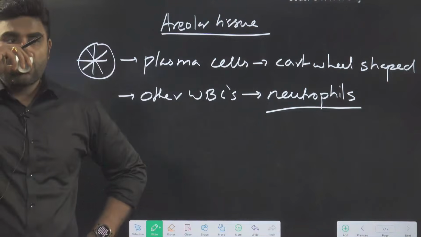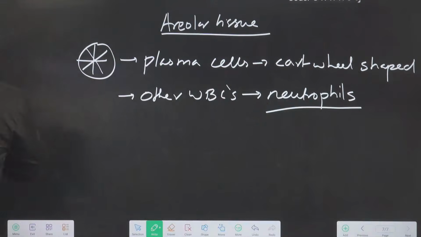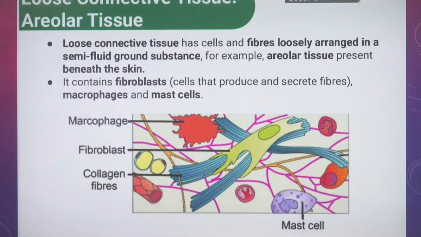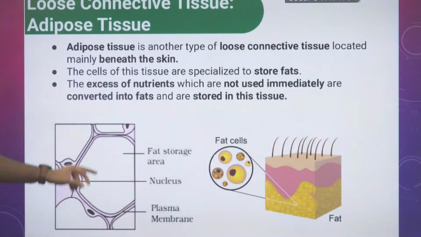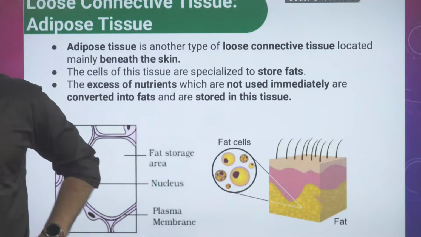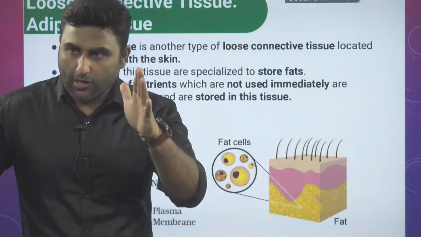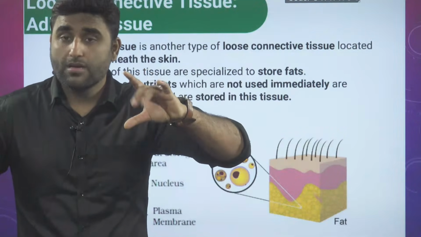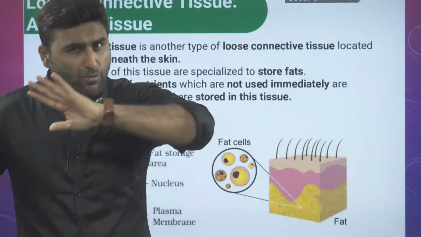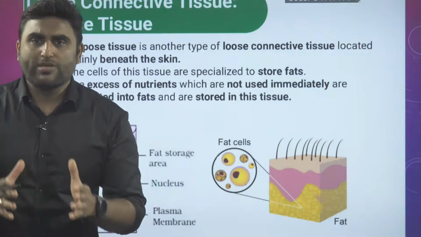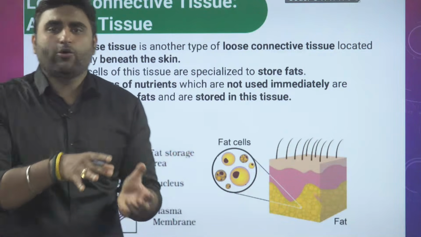What is next after areolar? What comes next is adipose. Now adipose, imagine areolar, remove everything, just keep adipocytes, a lot of adipocytes. So adipose tissue is nothing but a specialized modified areolar.